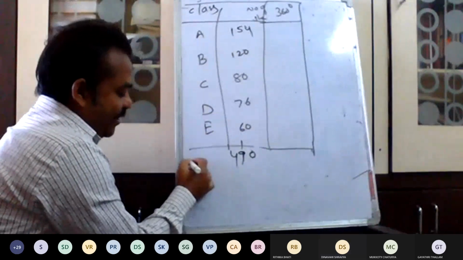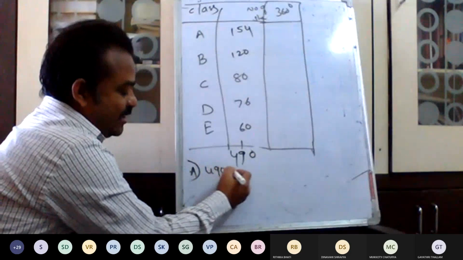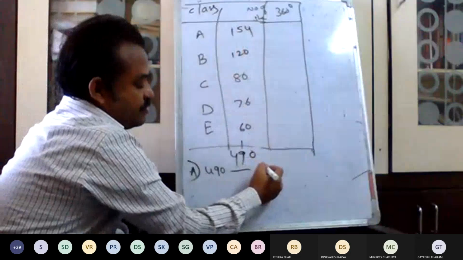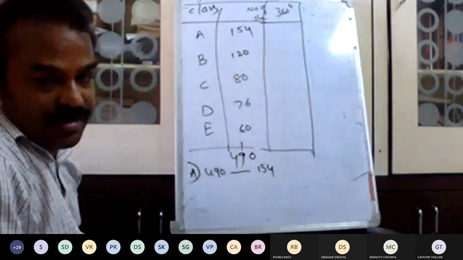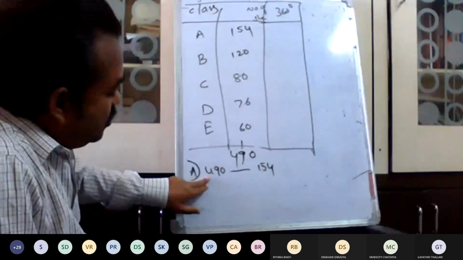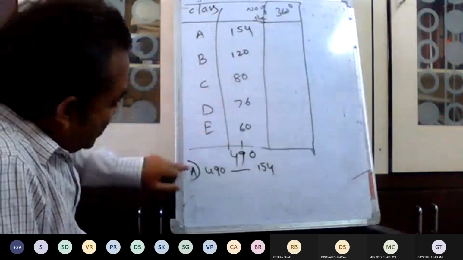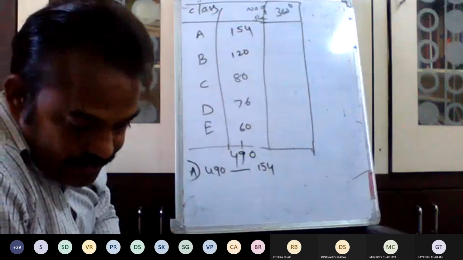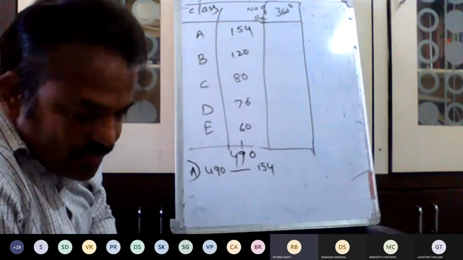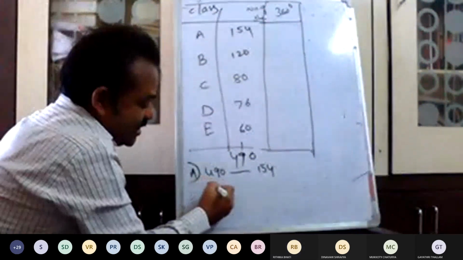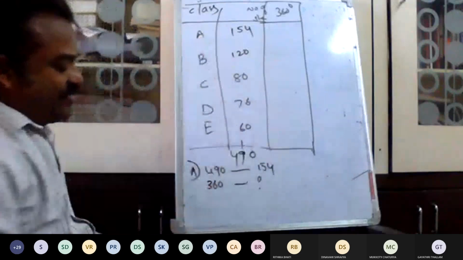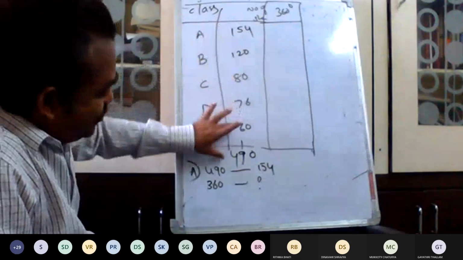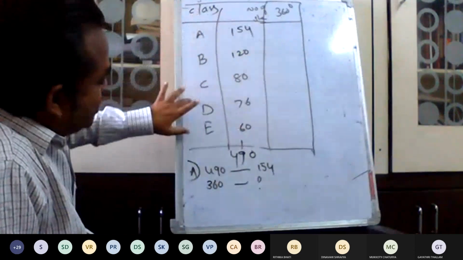Now, first one, A. Total 490, and for A, what is the value? 154, correct? Yes, sir. Of 490 total number of students, section A has 154 students. Is it correct or wrong? Correct, sir. For 360, how much? 490 is the total number of students in all the classes together.